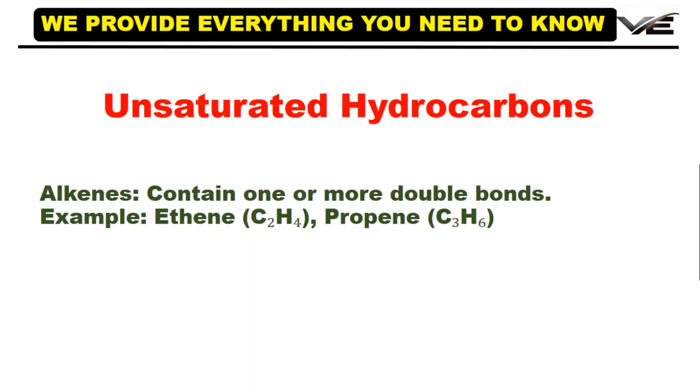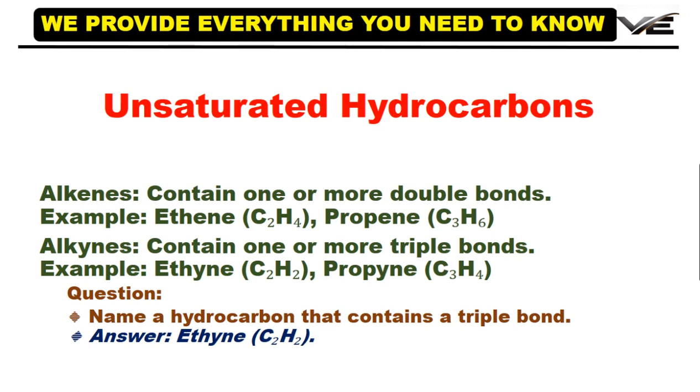Unsaturated hydrocarbons, alkenes, contain one or more double bonds. For example, ethene C2H4, propene C3H6. Alkynes contain one or more triple bonds. For example, ethyne C2H2, propyne C3H4. Name a hydrocarbon that contains a triple bond. Answer: ethyne C2H2.